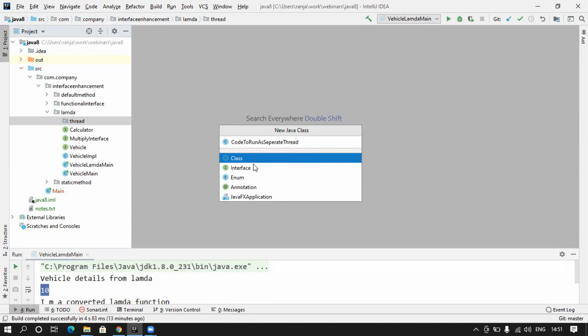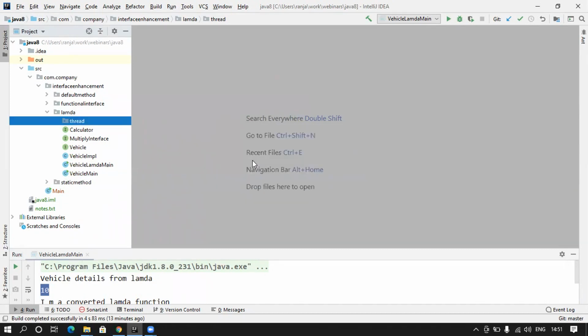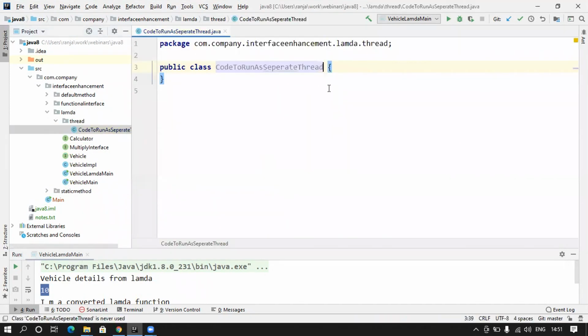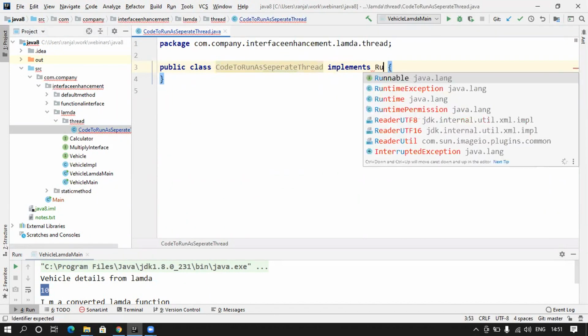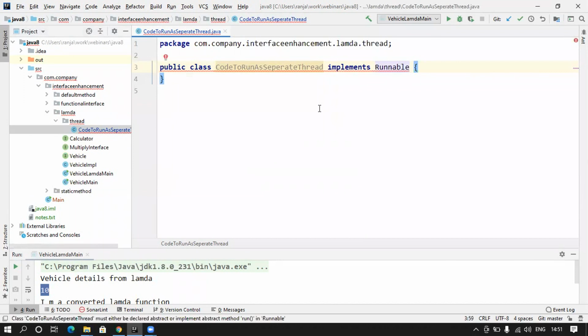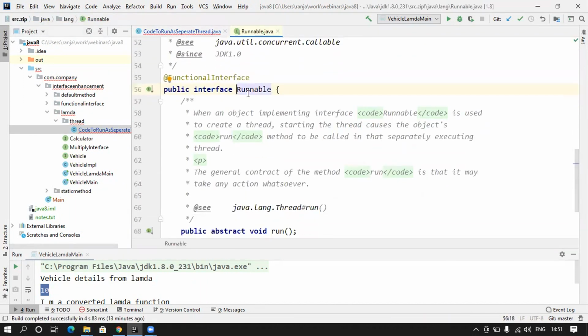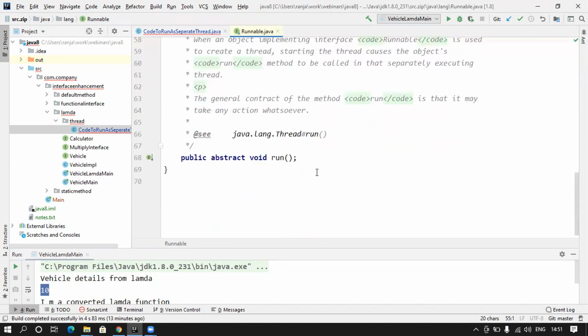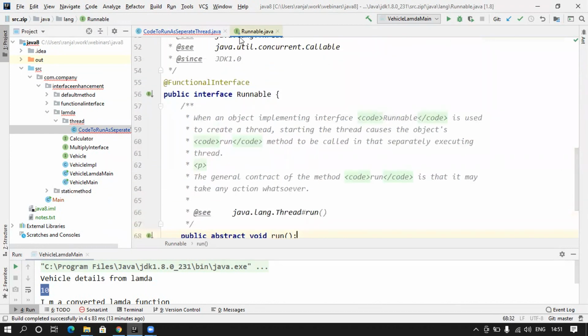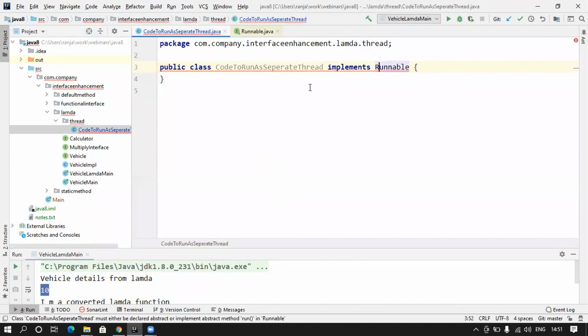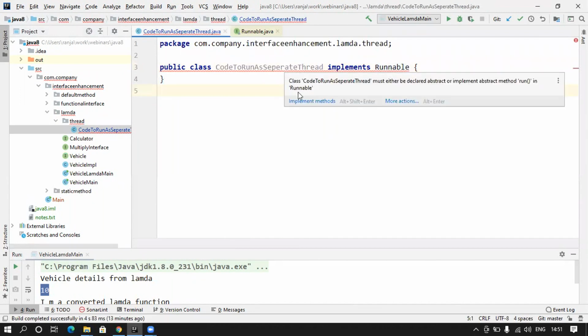It is good for explanation. So let me create this class, and here we'll say implements, and we will say runnable. As soon as we do this, if we go inside the runnable interface, we see it's a functional interface, because it has only one public abstract method, run. Great. So as soon as we do this, it will ask us to implement the run method.